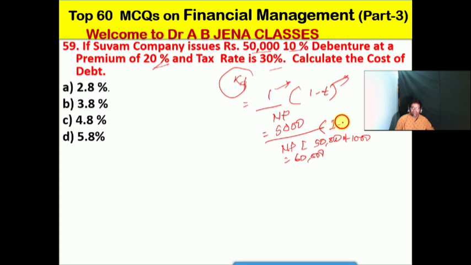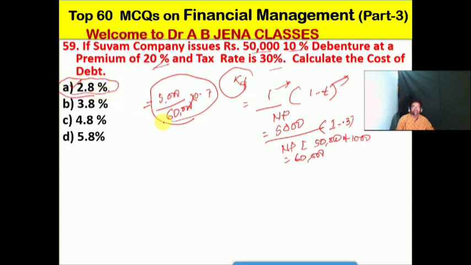1 minus tax rate is how much? It's 30%, that is 0.3. Then this will be how much? So 5,000 divided by 60,000 into, so from that 1, 0.3 will be deducted, so this will be how much? 0.7, that is 0.07. So after calculation the result will be how much? So 2.8. So the right option is 2.83.